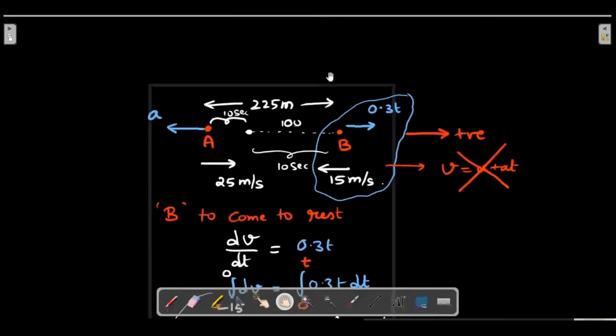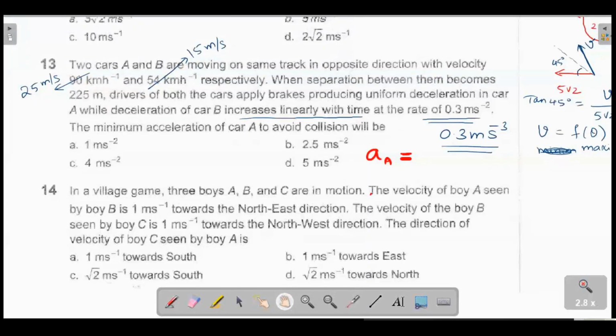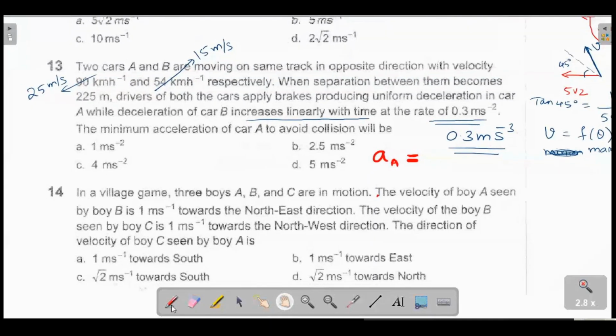So this is the way you solve it. I think this is your answer. Is that clear?